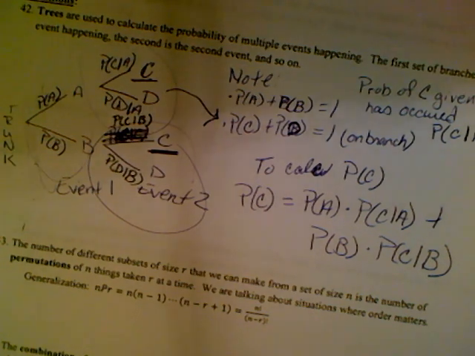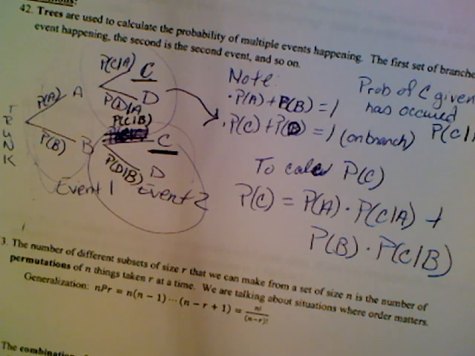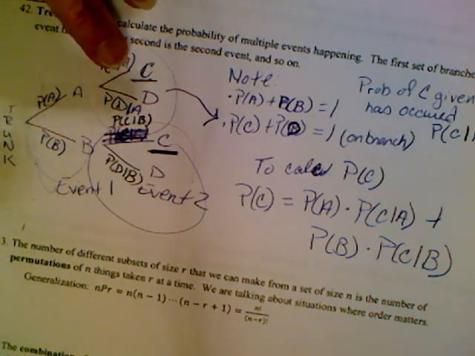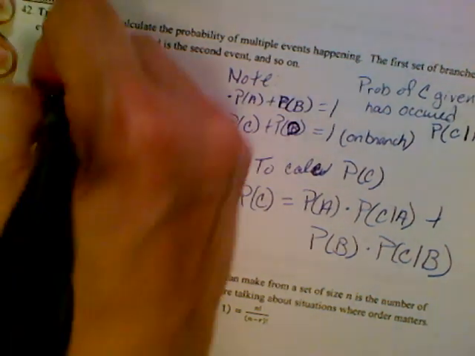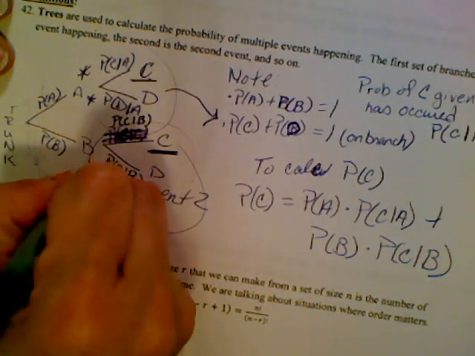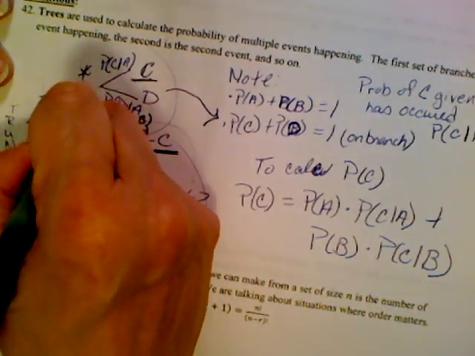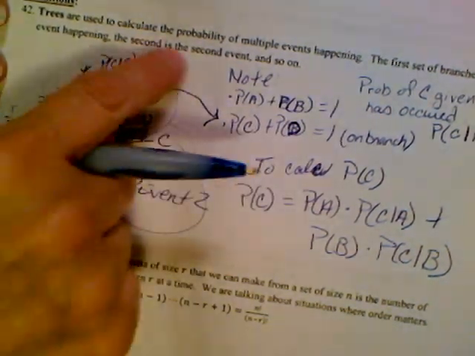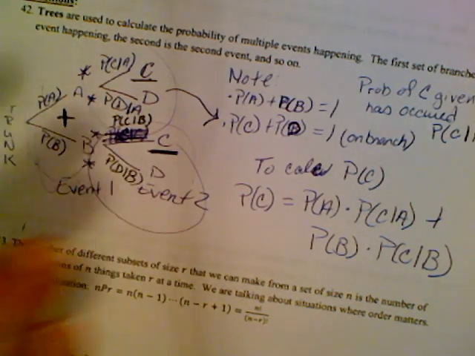If we had the probability of event A happening, then the probability of event B happening, then we multiply. So when I go across the branch, I'm going to multiply right there, and I'm going to multiply right here. But I'm going to add between these two big branches.